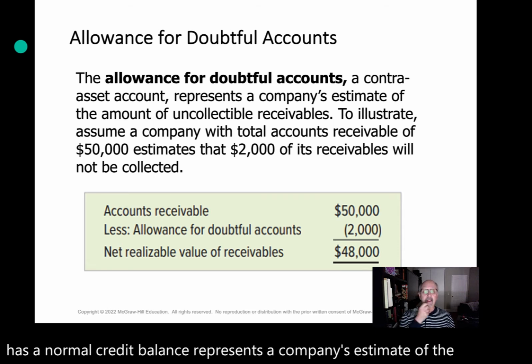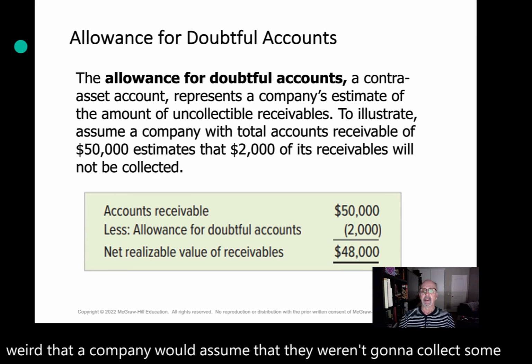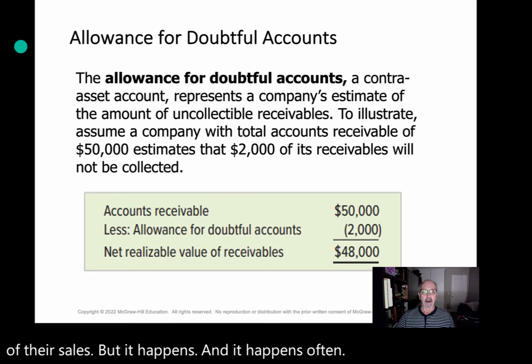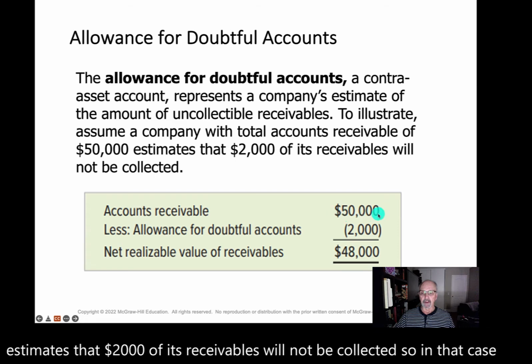Now, you would think that's kind of weird that a company would assume that they weren't going to collect some of their sales, but it happens, and it happens often. To illustrate, assume a company with total accounts receivable of 50 grand estimates that $2,000 of its receivables will not be collected. So in that case, we have accounts receivable 50,000. We have in the allowance account $2,000 that we don't think we're going to get.